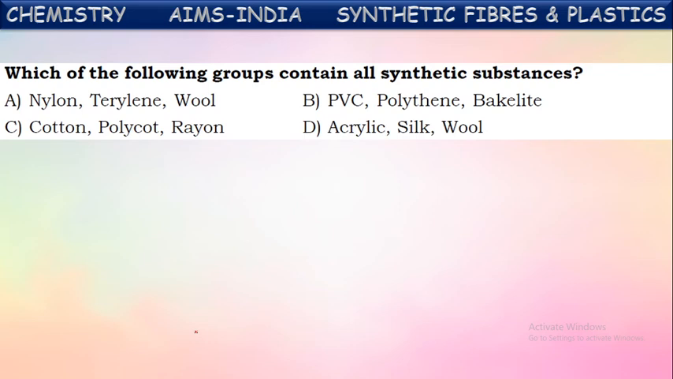Which of the following groups contain all synthetic substances? See, in which all synthetic fibers are mentioned. There should not be any natural fiber. See, nylon is synthetic, terylene is also synthetic, but wool is natural fiber or natural substance. PVC is synthetic, polyethylene synthetic, bakelite is also synthetic. So this is correct choice. See, next one, let us observe once. Cotton is natural, whereas remaining two are synthetic. Acrylic is synthetic, silk and wool, these are natural substances. So only the second one is correct here. Okay, next one.